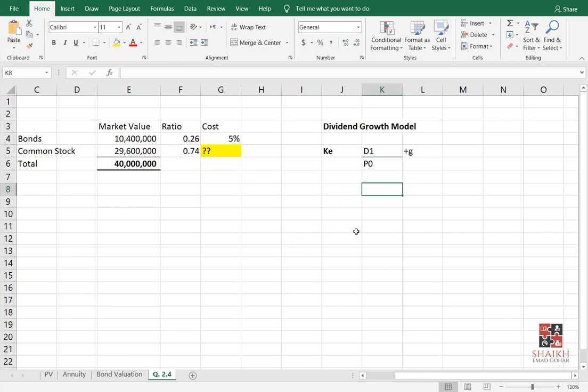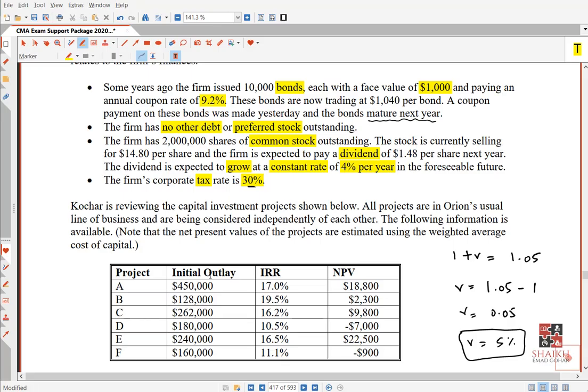Let's see. Remember they told you how much was the dividend of the next year? It was 1.48. How much is the share price? It was 14.8. Let me show you again. Remember, it is 1.48. This is the dividend next year, and 14.8 is right now your share price. How much is the constant growth? 4%.